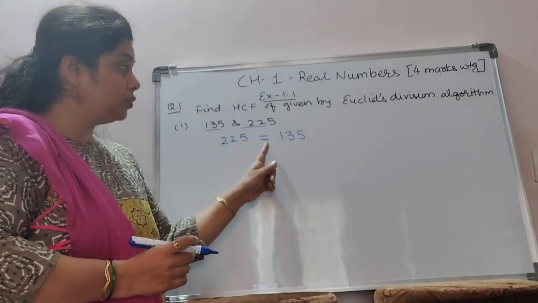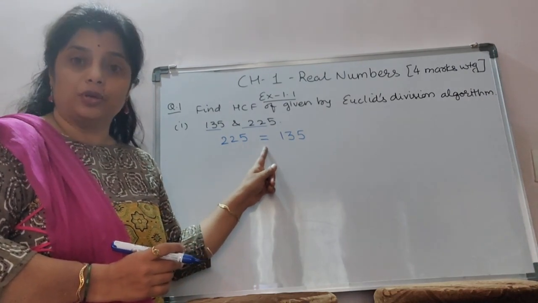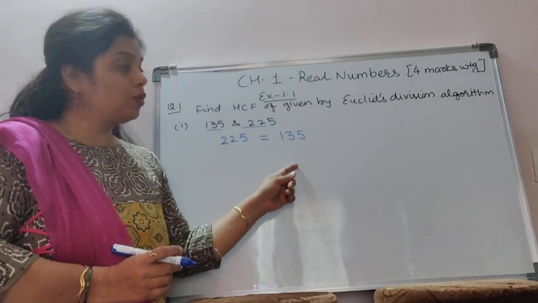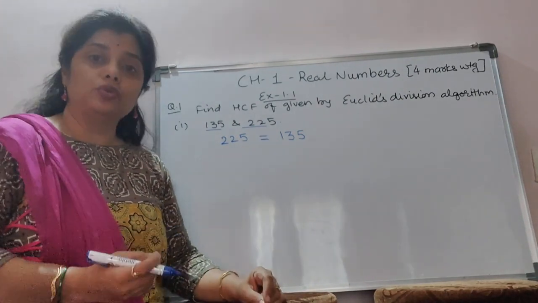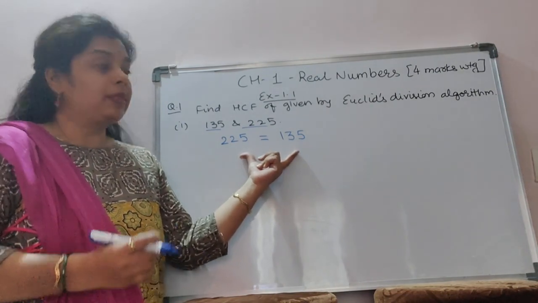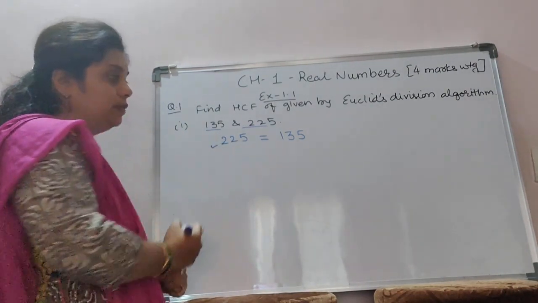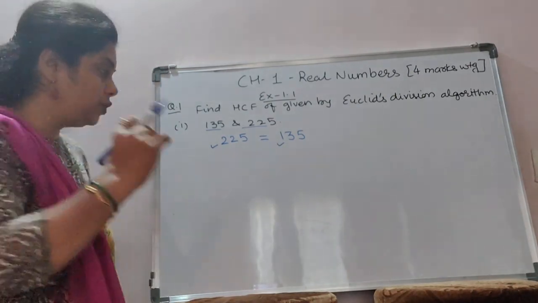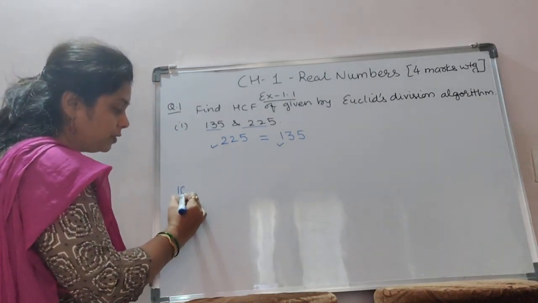Now I have written here "is equal to." Are these two numbers equal? No. So what can we do to make these two things equal? Okay. Now this is the dividend here. This is the divisor here.